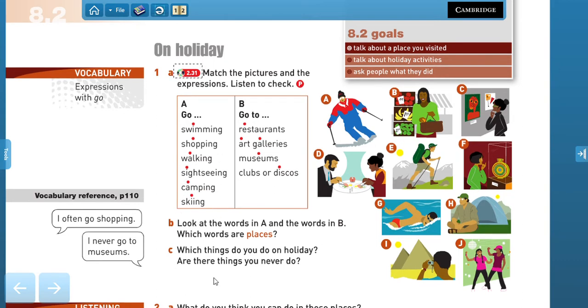Now, which things do you do on holiday? Are there things you never do? So here we have some examples. You can say, I often go shopping. I never go to museums. Well, I don't usually go camping when I am on holiday. I usually stay at a hotel, right? Or maybe at a cabin. Sometimes I can go to clubs or discos, right? But usually I go to restaurants. Sometimes I can visit some museums. What about you? Think about your holidays or your last holiday.